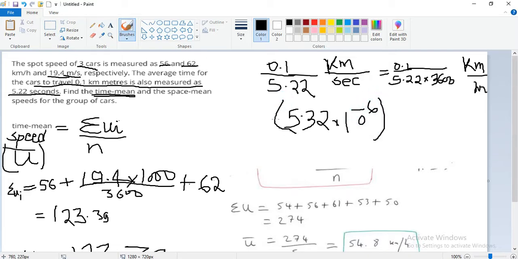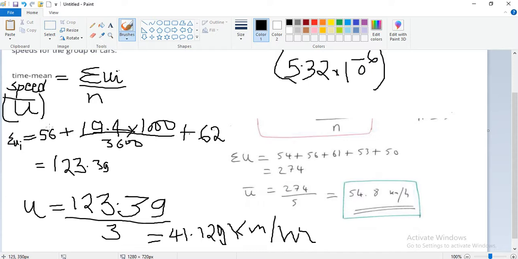Okay, we just need to add this value here, and this again here, and this again here, and then divide by 3.